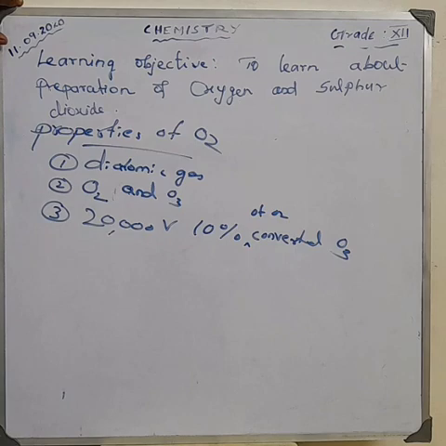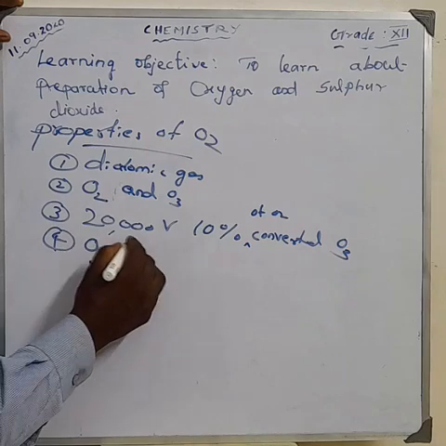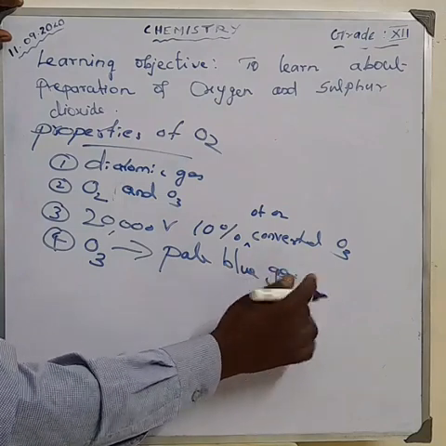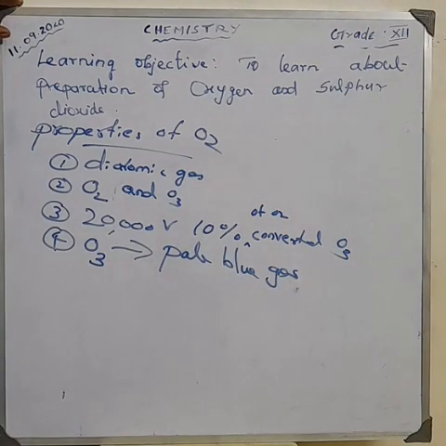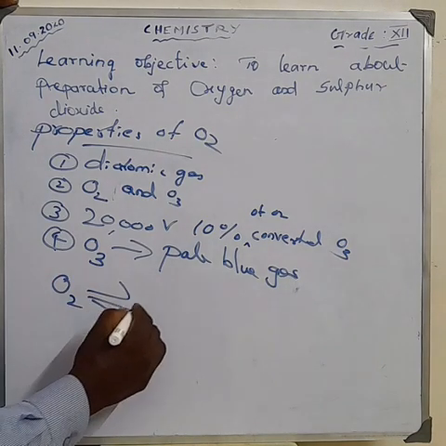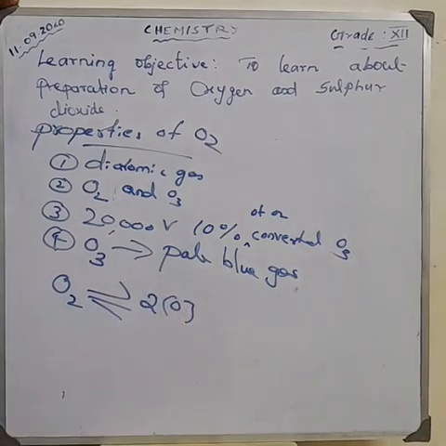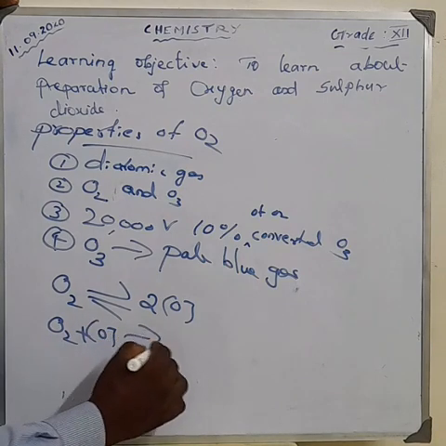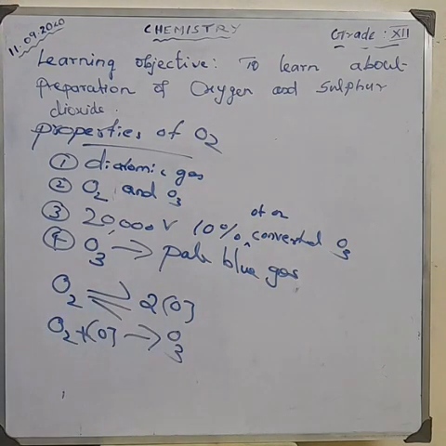What is the color of pure ozone? It is a pale blue gas. At least 3 or 4 points you should learn. Next, how oxygen is converted into atomic oxygen: O2 is converted into atomic oxygen, that is 2O. Clear? Next, O2 plus one nascent oxygen forms O3. These are the equations.